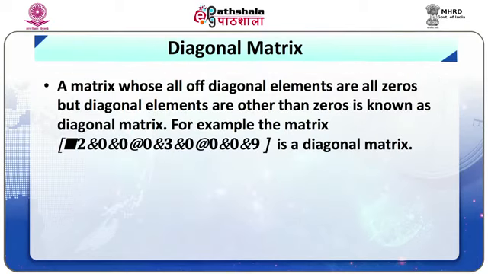Diagonal matrix: a matrix whose off diagonal elements are all 0, but diagonal elements are other than 0, is known as a diagonal matrix. For example, the matrix given here is a diagonal matrix.